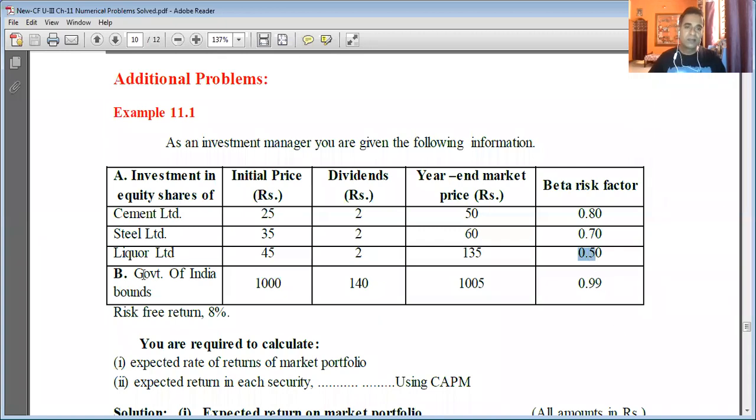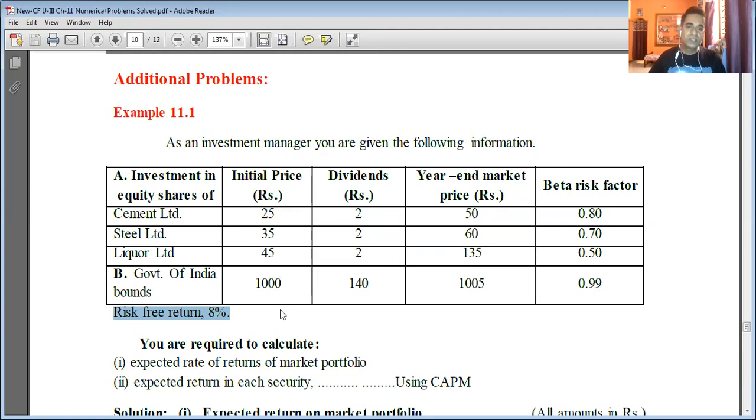Then investment is also made in Government of India bonds. The initial price of the bond was 1000 rupees. The interest on the bonds is 140 rupees, and the year-end market price is 1005 rupees. The beta risk factor is 0.99. And there is one more data given: the risk-free return is 8%.